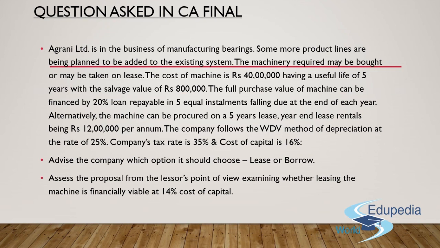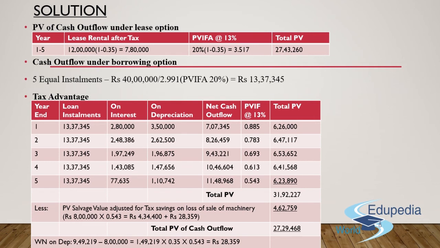Let's understand this question completely with better clarity, with this solution. So guys, let's start with a simpler one, which is the present value of the cash outflow under the lease option. This is utmost simple, and it says for year 1 to 5, the lease rental is 12 lakh rupees before tax, and after tax it has to be computed.